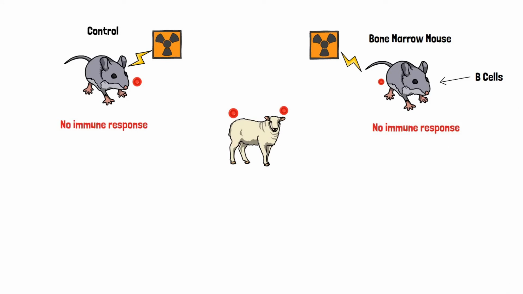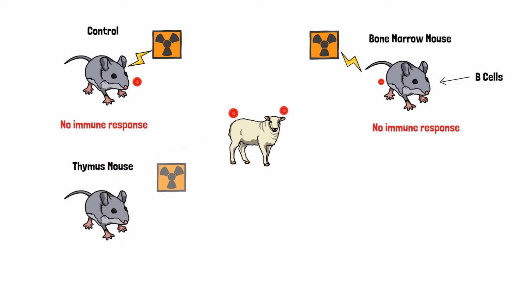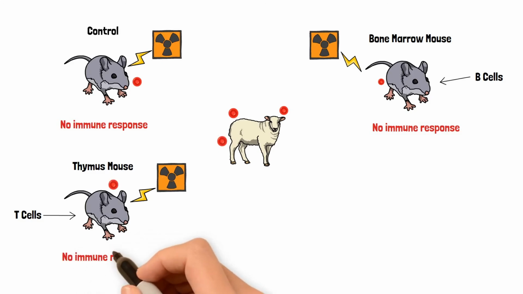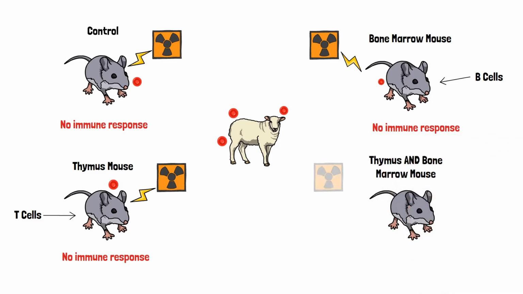This means the B cells cannot respond effectively to the antigen. The third series of mice were radiated and their immune systems were reconstituted with cells from the thymus. When given sheep RBCs, they did not mount a response. The T cells alone could not respond effectively to the antigen. In the fourth series, the radiated mice were reconstituted with bone marrow and thymus cells. These mice could mount a response to the sheep RBCs when given. Both the B cells and the T cells were needed for the response. This is T-dependent B-cell activation.